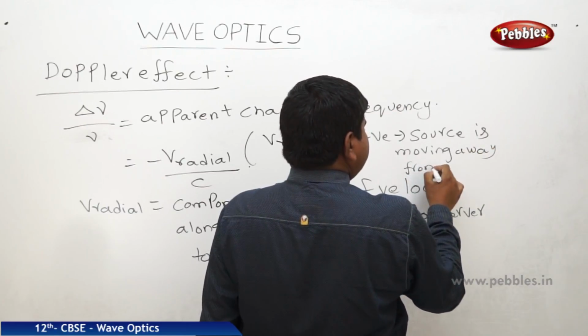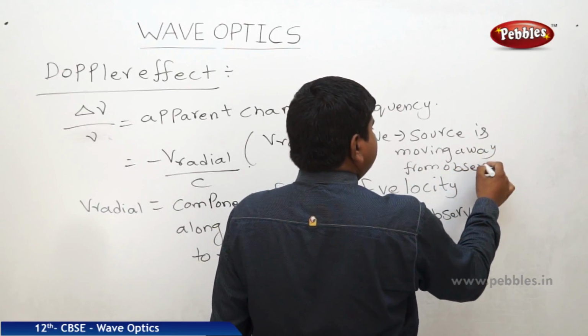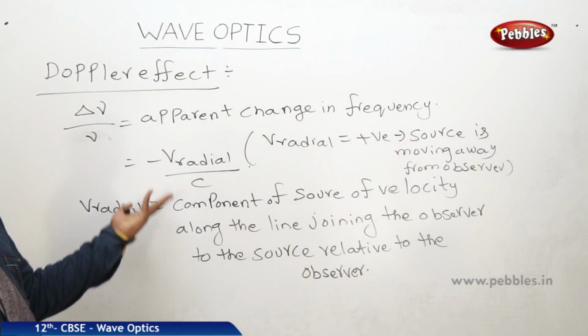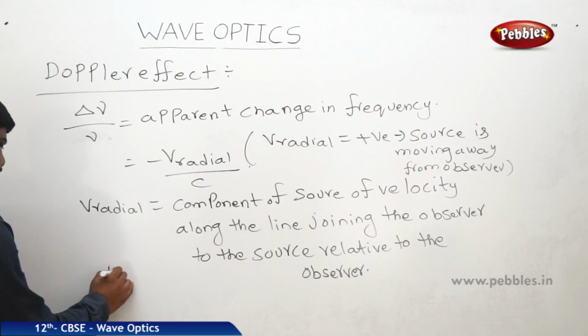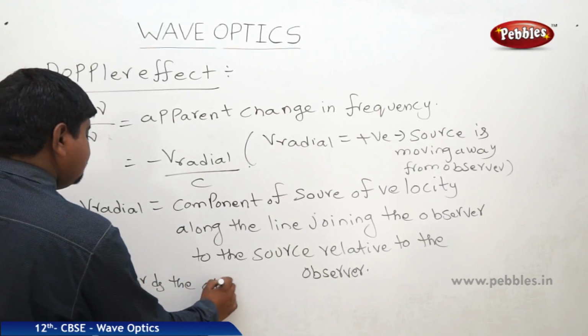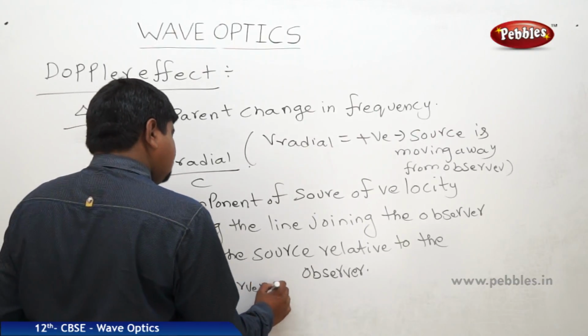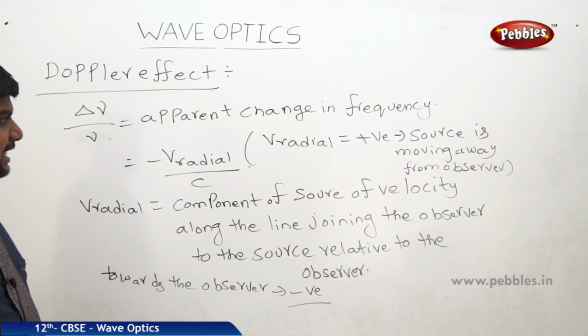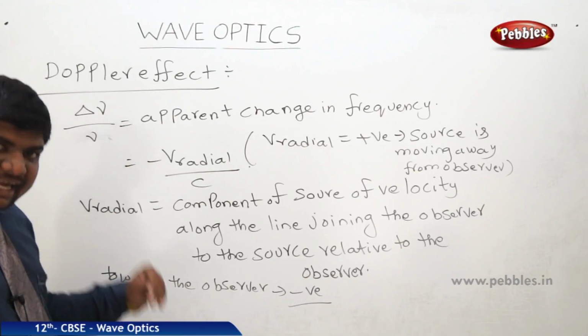As well, if the source is moving towards the observer, it is negative. So what we can understand in this situation is what red shift and blue shift are.